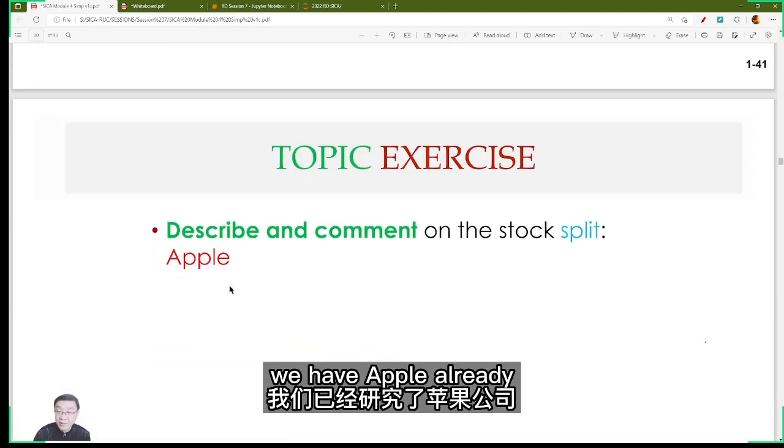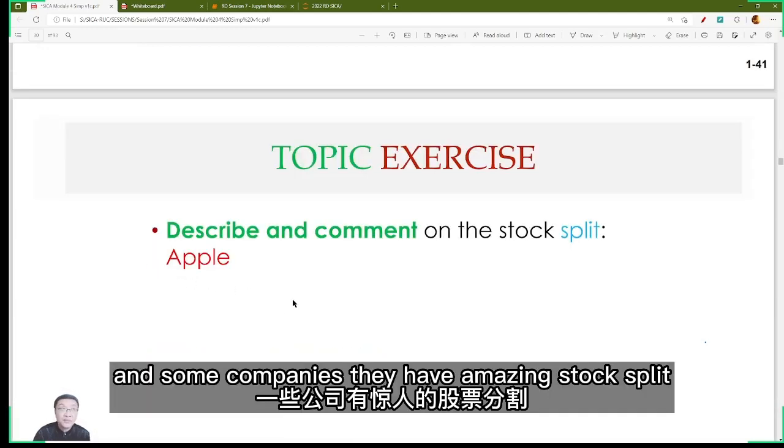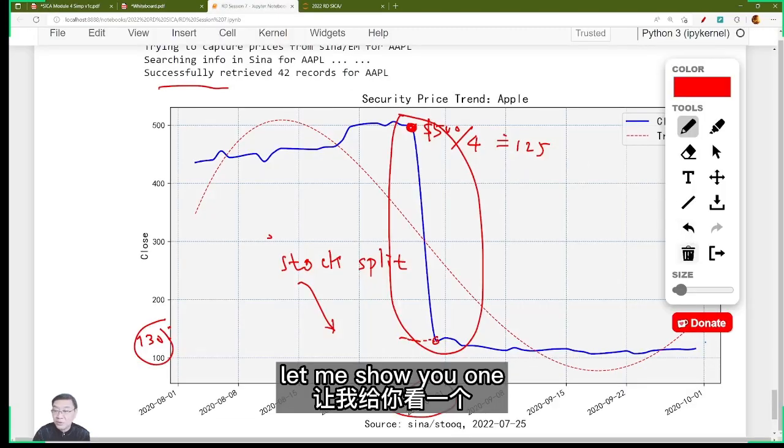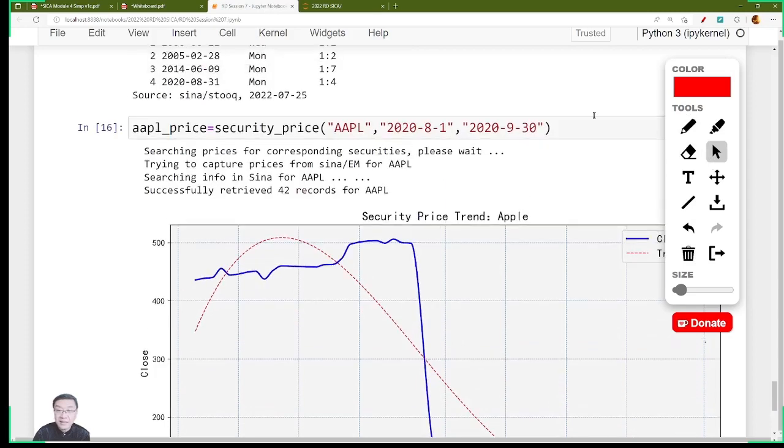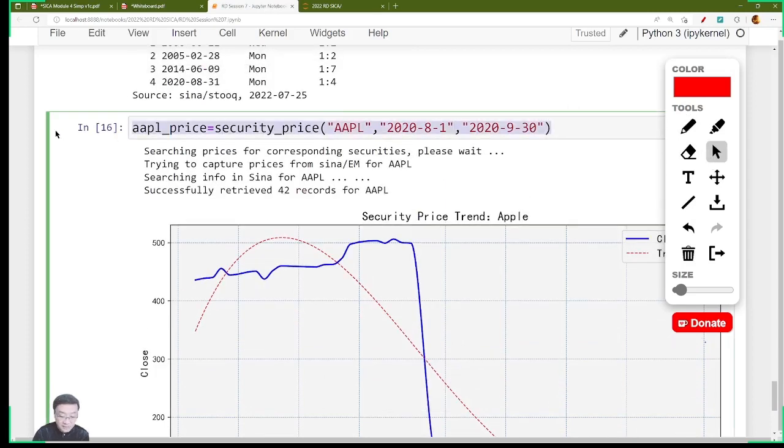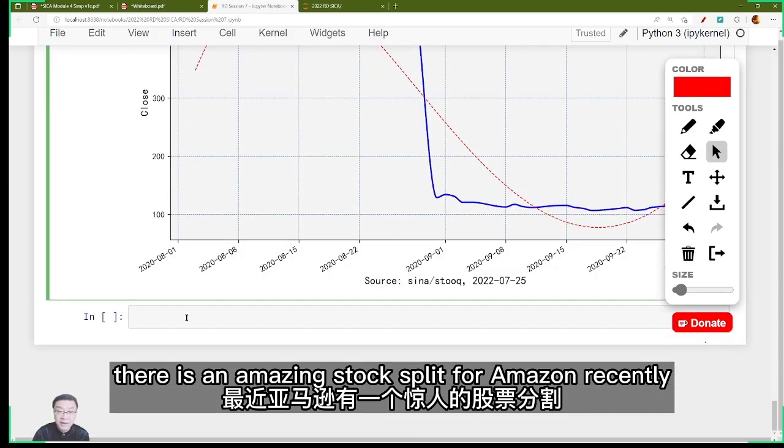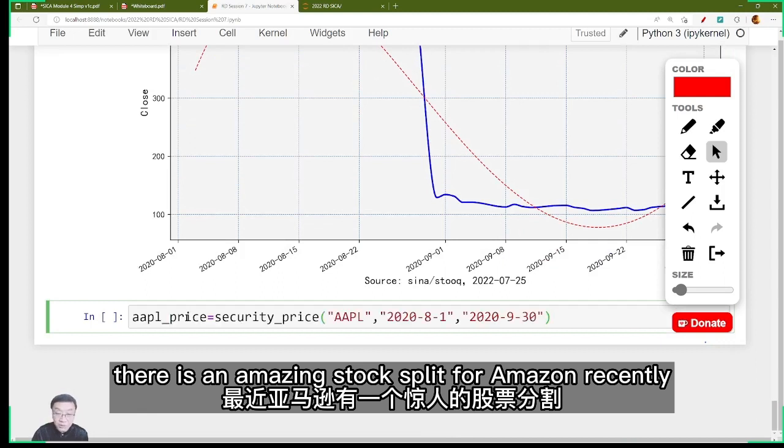Yeah, we have Apple already. And some companies have amazing stock splits. Let me show you one. For Amazon, there was an amazing stock split recently.